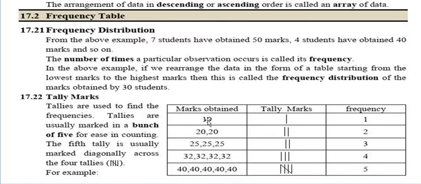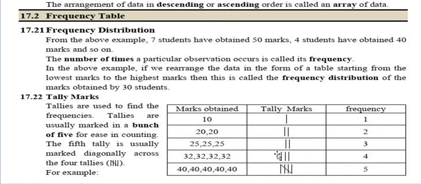So what we can know is that if the 10 is repeated only one time, only 1 mark will be there, and the frequency will be written as 1. If there is 20 for 2 times, then the 2 marks will be there and the frequency will be written 2. If 25 is written 3 times, then the tally mark will be 1, 2, 3. Here it is only written 2, but it should be 3, okay? 25, 25, 25, then 1, 2, 3 lines should be there, and the frequency will be 3.